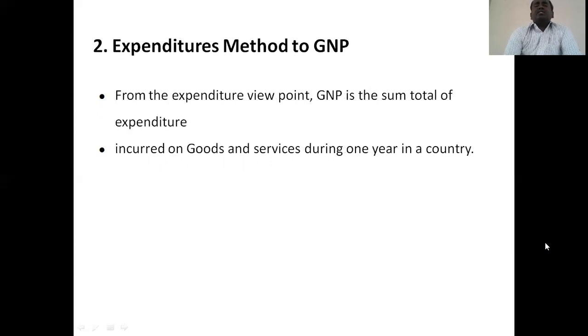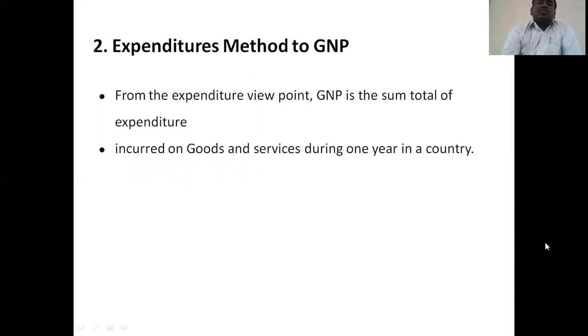Then the expenditure method with GNP. From the expenditure point of view, the GNP is a sum total of expenditure. It's the second main approach which is used for GNP. So that is the expenditure method to GNP.